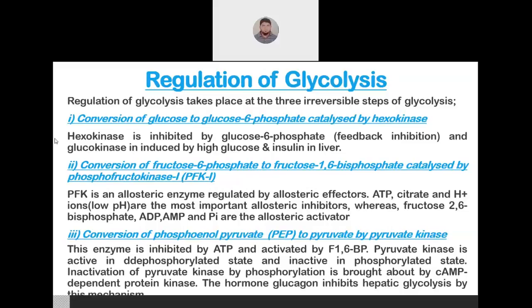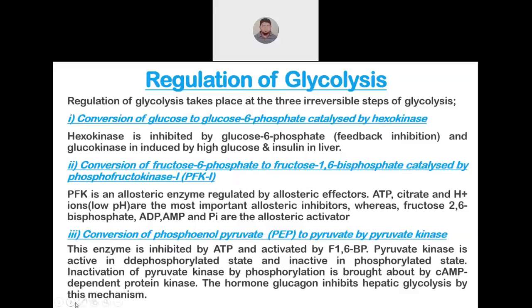In the 10 steps of glycolysis, 3 steps are irreversible steps. The 3 irreversible steps I have mentioned here, and the regulation of glycolysis takes place at these 3 irreversible steps. Okay. There are totally 10 steps in glycolysis. In that, 3 are irreversible steps. Now let us discuss one by one how the regulation of glycolysis takes place at these 3 irreversible steps.